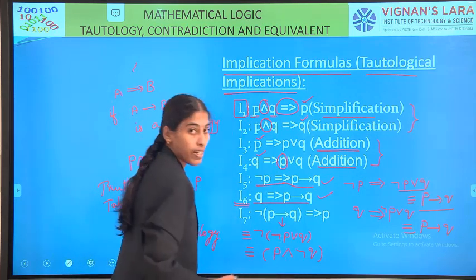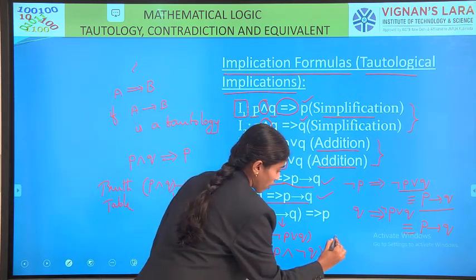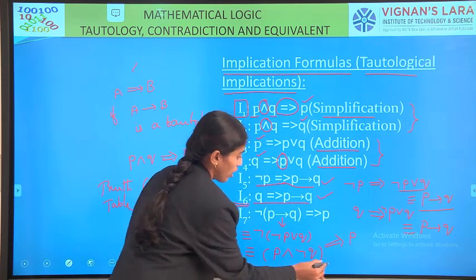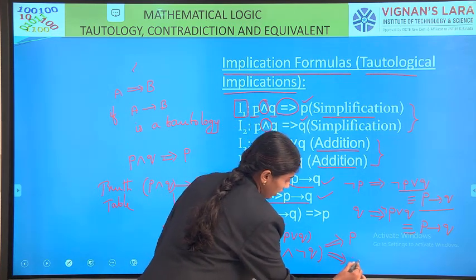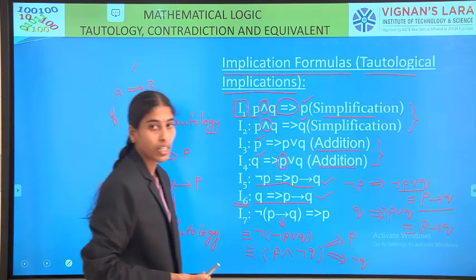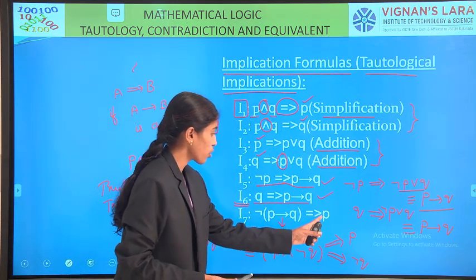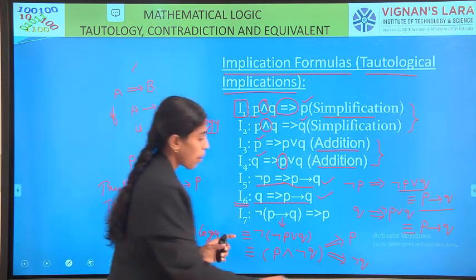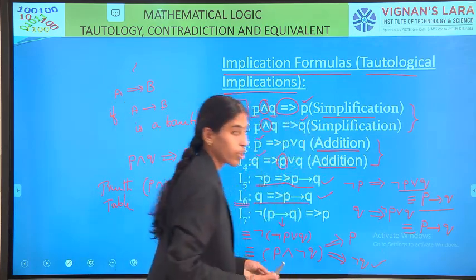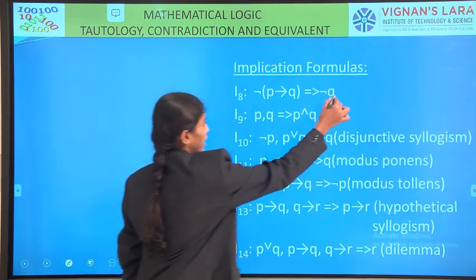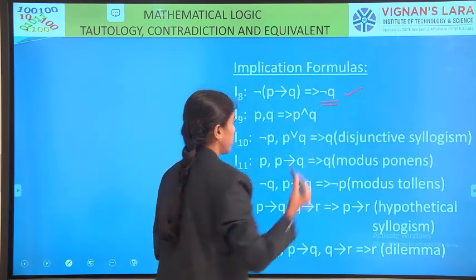So if I require, I can use P. If I require negation Q, I will use negation Q. Like that, negation of P conditional Q implies P. In the next formula, we will see negation Q.